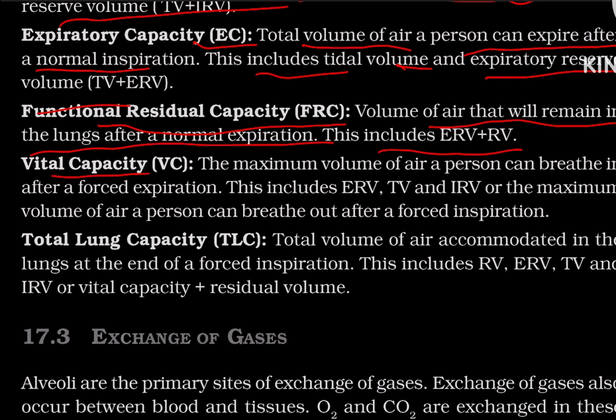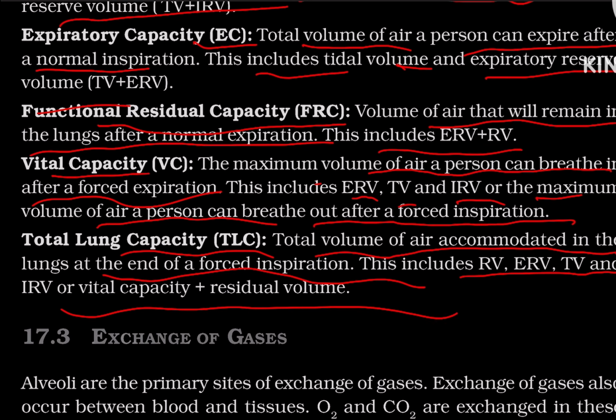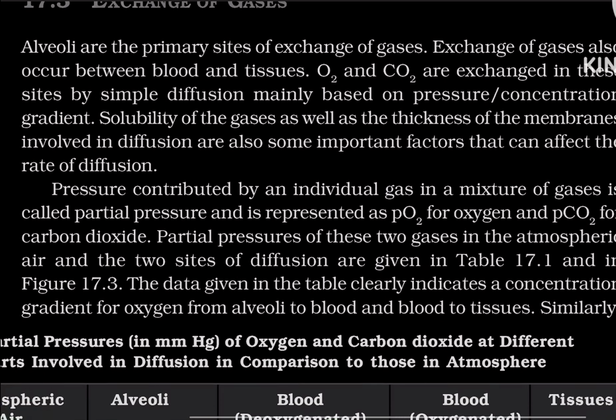Vital capacity, that is VC, the maximum volume of air a person can breathe in after a forced expiration. This includes ERV, TV, and IRV, or the maximum volume of air a person can breathe out after a forced inspiration. Total lung capacity, that is TLC, the total volume of air accommodated in the lungs at the end of a forced inspiration. This includes RV, ERV, TV, and IRV, or the vital capacity plus residual volume.